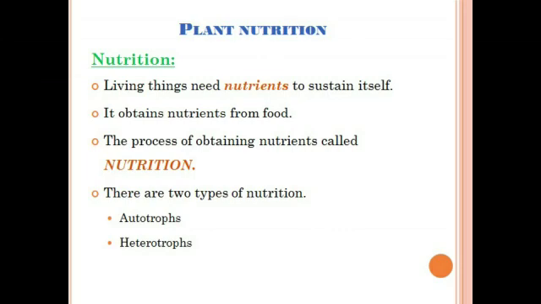There are two kinds of organisms based on their mode of nutrition. One is autotrophs and another one is heterotrophs. The mode of nutrition simply means the way of getting nutrition, for example, whether it is preparing their own or obtaining from other sources.